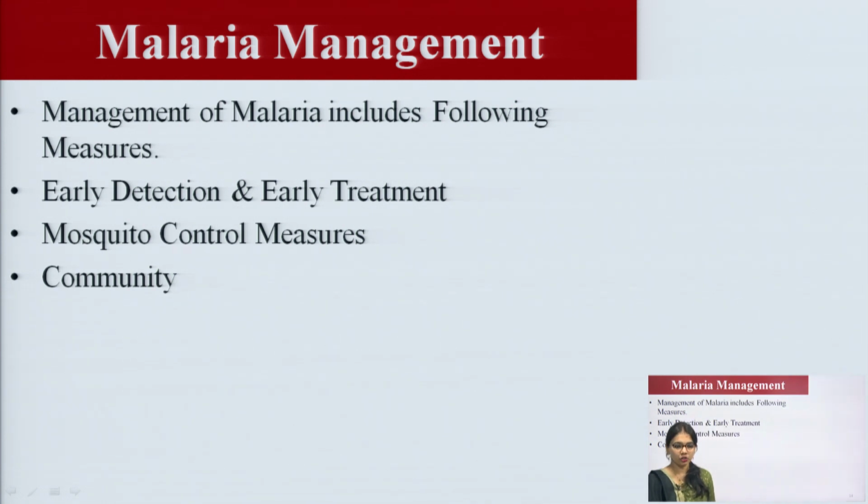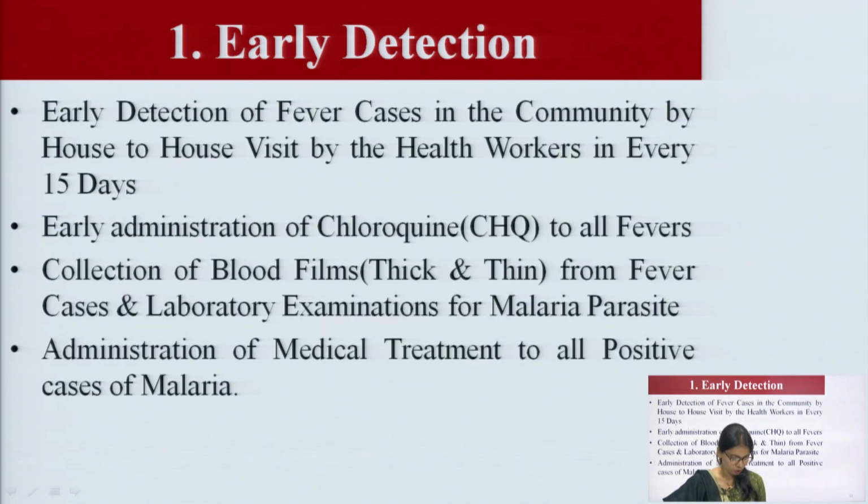Mosquito control measures: how we can control the mosquitoes, since after the bite of the infected mosquito, sporozoites are introduced into the bloodstream. Early detection of fever cases in the community by house to house visits by the health workers every 15 days.